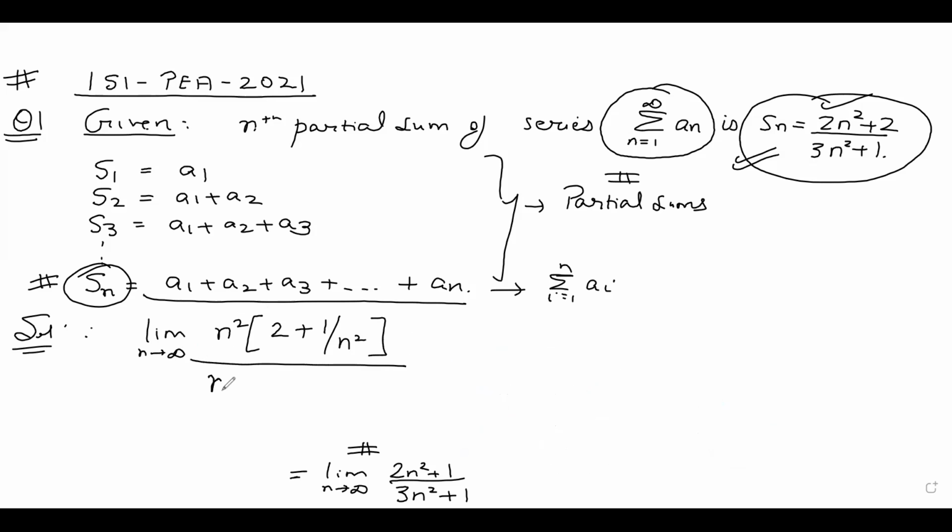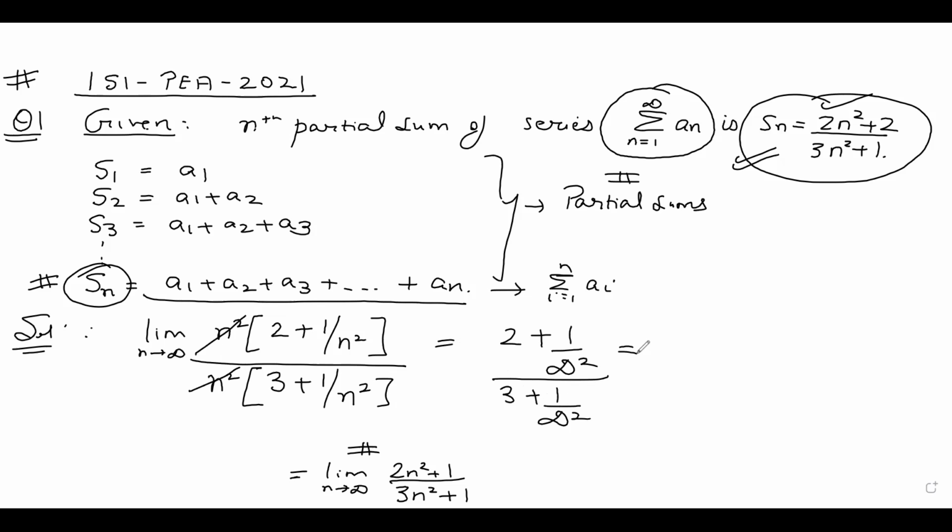In the denominator also, I can take n square common, which leaves me with 3 plus 1 upon n square. N square cancels. Put n as infinity. So 2 plus 1 upon infinity square upon 3 plus 1 upon infinity square. All of us know from my mathematical methods for economics course, infinity square is equal to infinity.